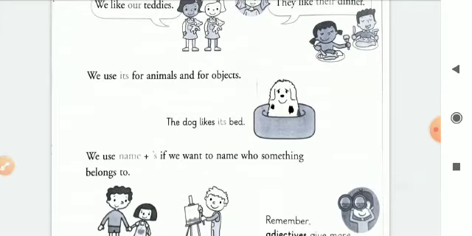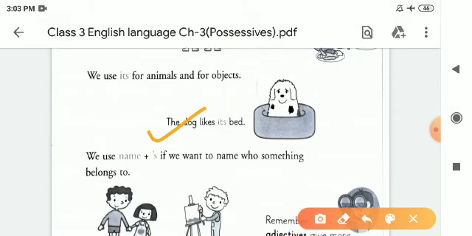After that, we use its for animals, for objects. As you know, children, it's always used only for animals. Like in the example, the dog likes its bed. So dog is a noun here and its possessive adjective of it is its. We always use its for the animals.